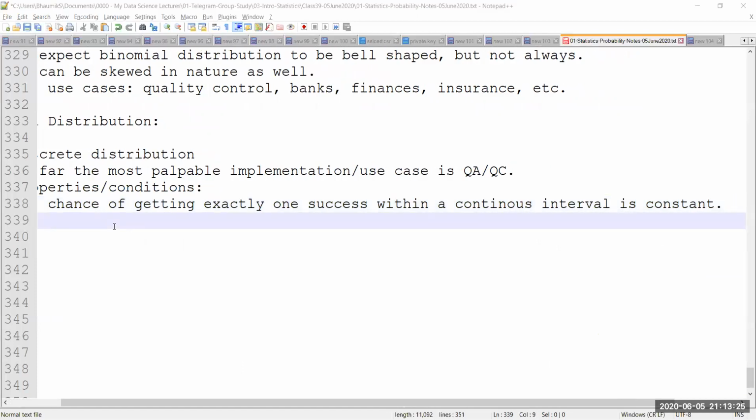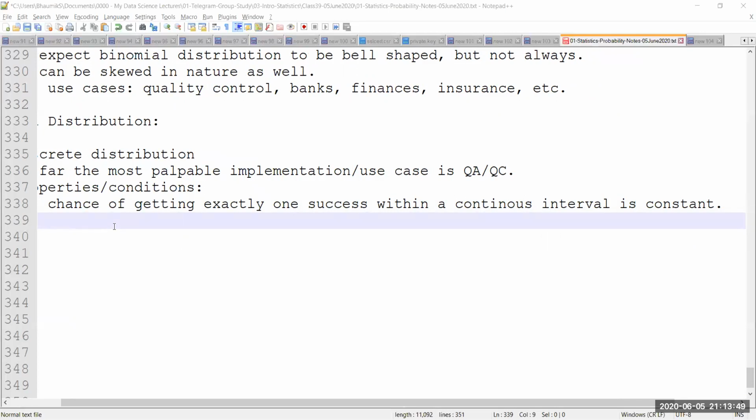So let's say I have already categorized the outputs into success, failure, and not interested. Now, the probability of getting exactly one success in terms of a continuous interval, like I am measuring the length. In one case, the length of the cloth is going to be one of my parameters, or maybe the area.